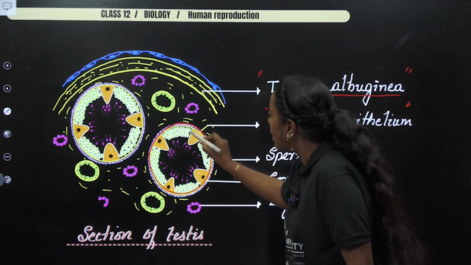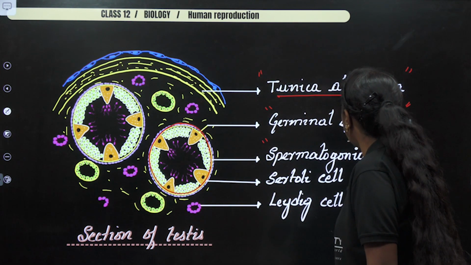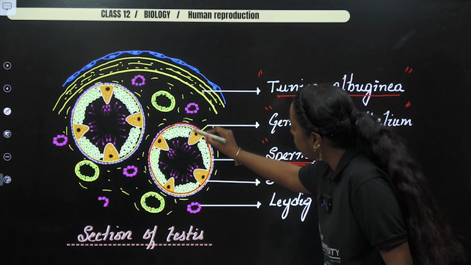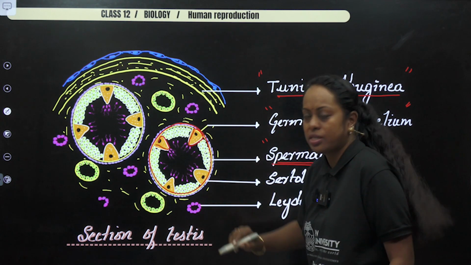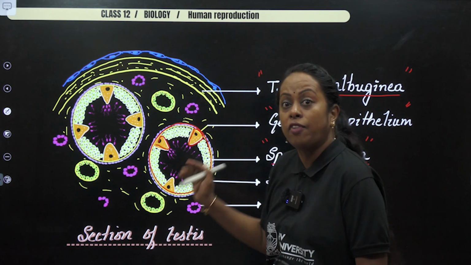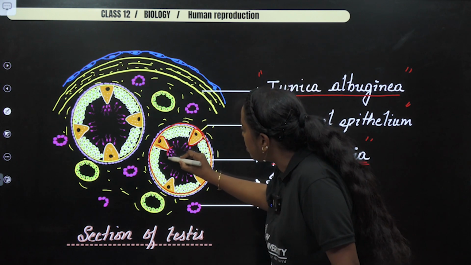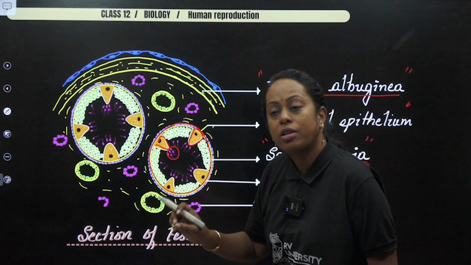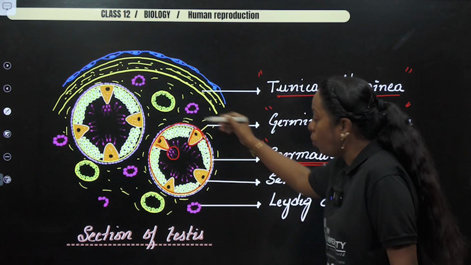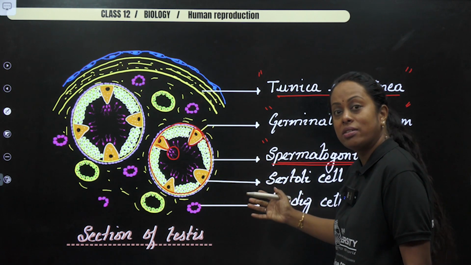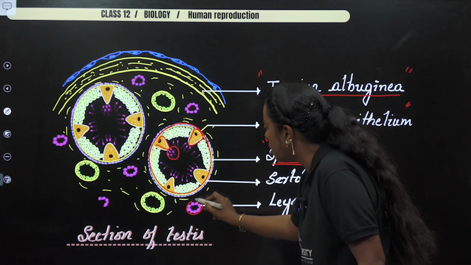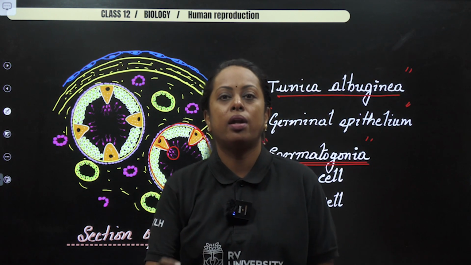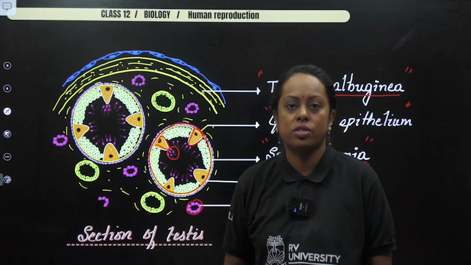I told you tiny cells are present. What are those cells called? The male germ cell, which is known as spermatogonia. Along with that, you come across little bit larger cells, which are known as Sertoli cells. If you observe very carefully, you also see certain pictures of the sperms being attached to the Sertoli cell. So that means they are getting nourished from the Sertoli cell. And outside is known as interstitial space. You come across this particular circle here, which I have termed as what? Leydig cell. What did Leydig cell do? It produced the male hormone, which is called testosterone.